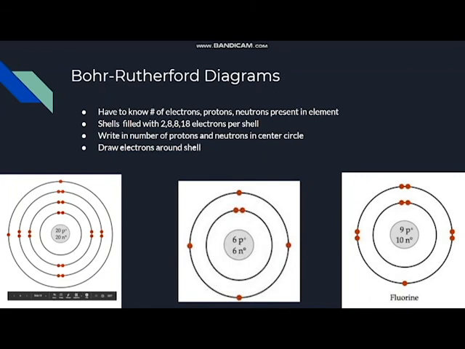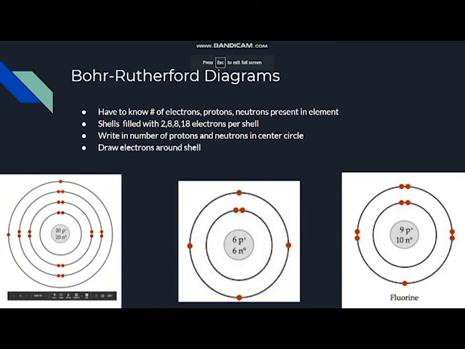We take a look at this element right here. It's not labeled, but we can take a look at the information we have provided and come up with a potential element for it. It has 2 electrons in the first shell and 4 electrons in its valence shell, and it has 6 neutrons and 6 protons. You add these two up together, you get a mass number of 12, you have an atomic number of 6, and you'll learn this later as you do more chemistry, but this is the element carbon.